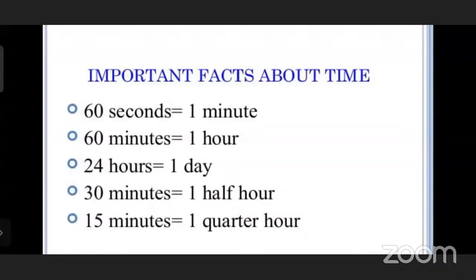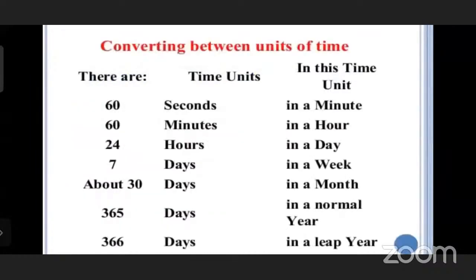We learned already that there are 4 quarters in a watch. Each quarter is 15 minutes, and there are 4 quarters. That's why in our clock there are 4 quarters and 15 minutes in 1 quarter. That's why 1 quarter is equal to 15 minutes. Now, converting between units of time.